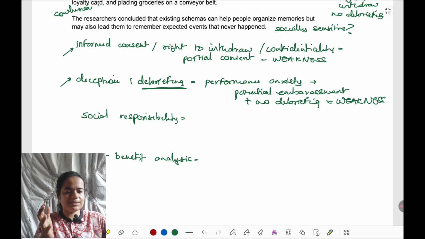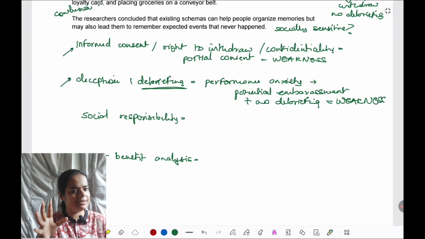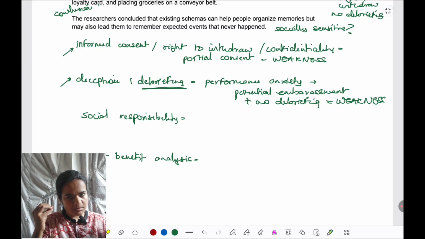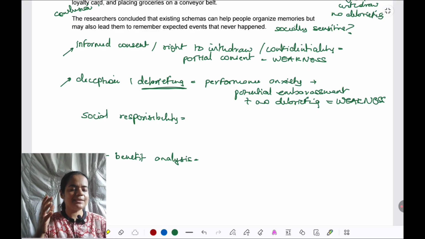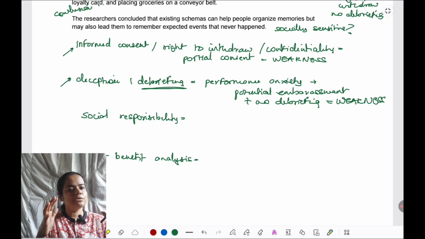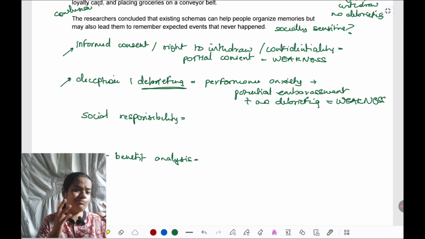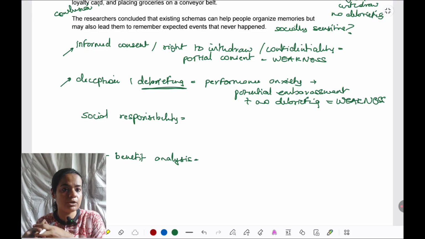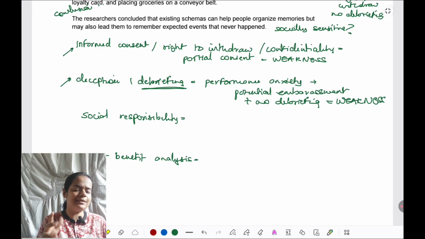Next is social responsibility. Like I told you, this is not a socially sensitive topic. The researchers, firstly, are making a broad claim that schemas influence memory, and that too memory for a mundane situation, supermarket shopping. So there is no emotional value to the situation they've taken. When it comes to saying that because of schemas there are errors, they have not implied that specific groups are going to make errors because of that. Say, hypothetically, only women have memory issues, or only people belonging to certain races or religions have memory issues. They have not made any claim like that.